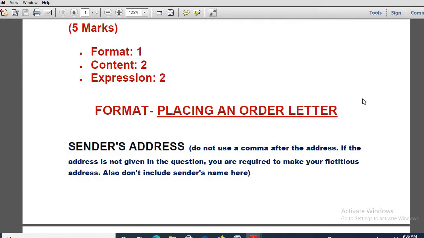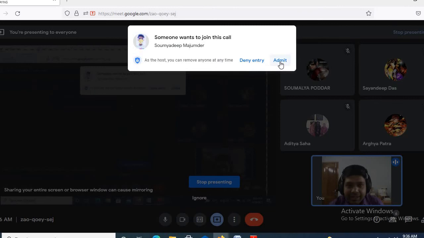But you will be getting MCQ type questions, so the weightage will be 1 mark each. But when you will be writing subjective answers, remember it is of 5 marks actually. The format, content and expression, each division and weightage I have shown here. I guess the weightage is visible to all of you.